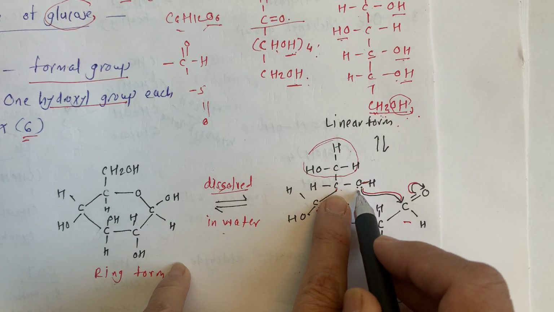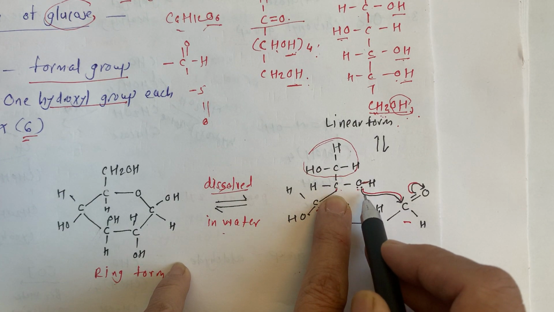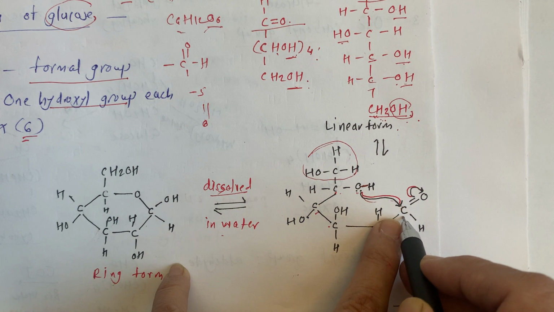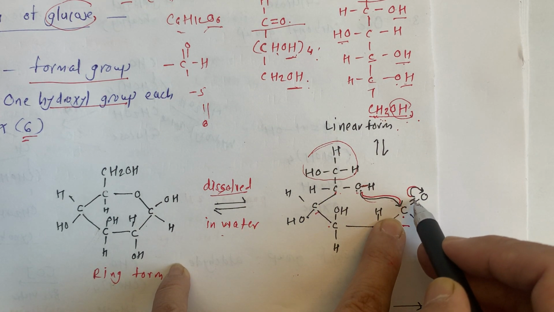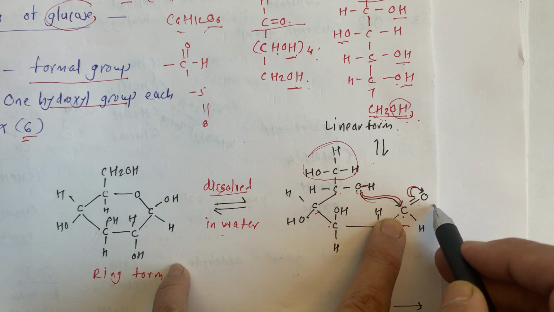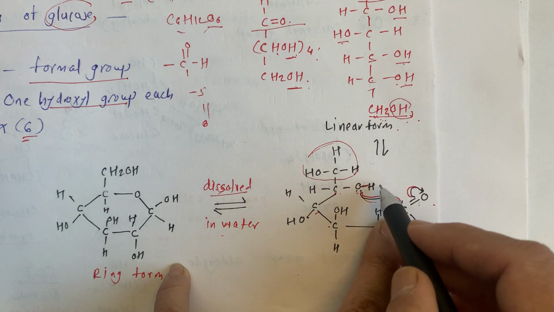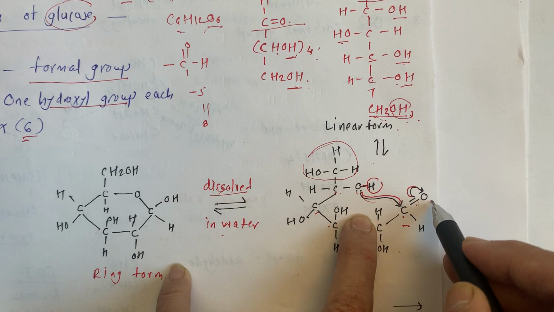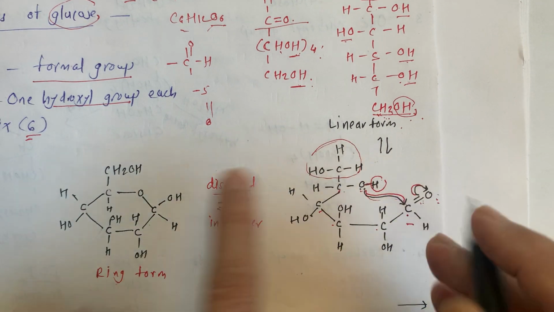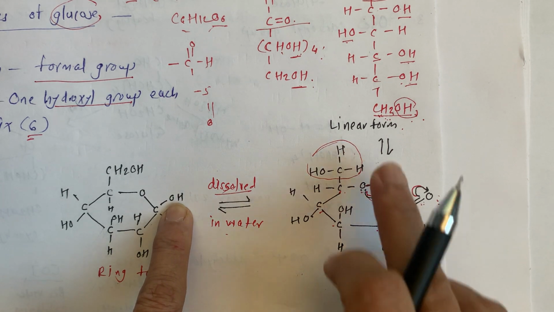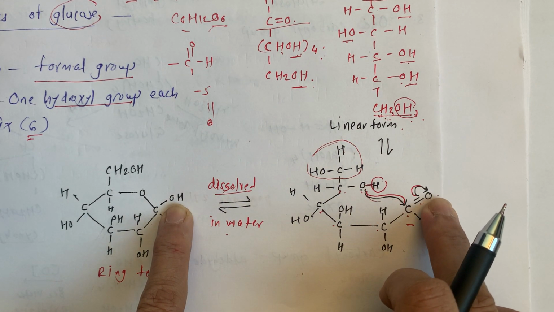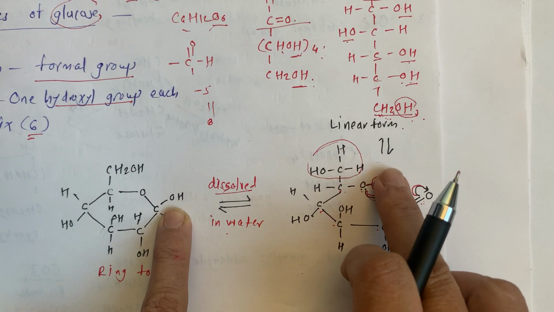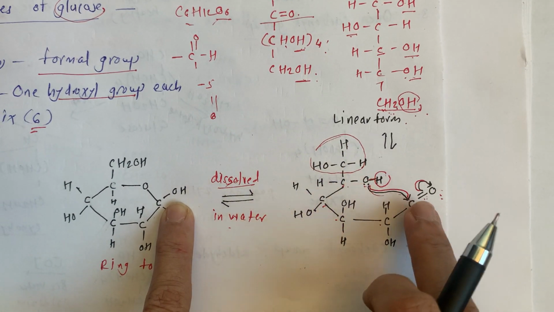Here this OH, with its lone pairs, donates them to the carbonyl carbon of the aldehyde group, and the charges are also shifted to O. When this shifts, this H is also removed from here, the double bond is converted into a single bond, and here there is formation of OH, this H attached to this O. So here there is formation of OH, and we removed this H and this O is attached to C.